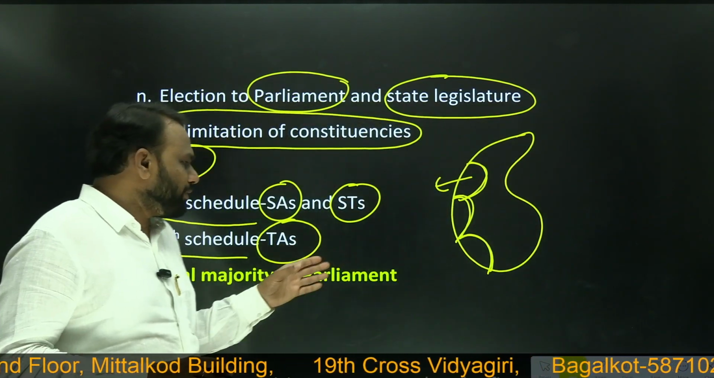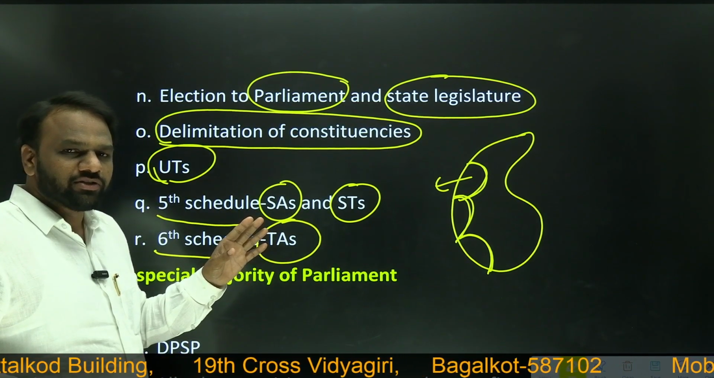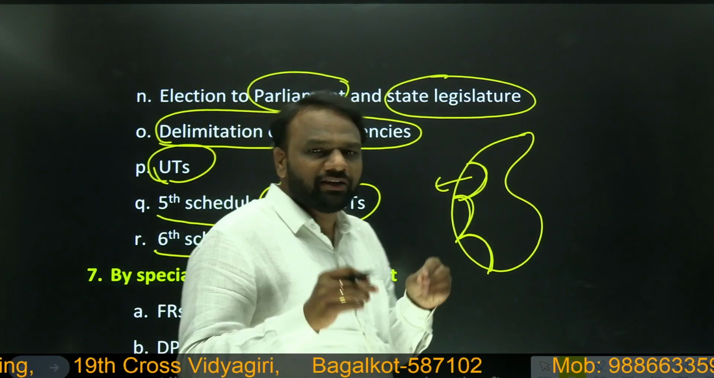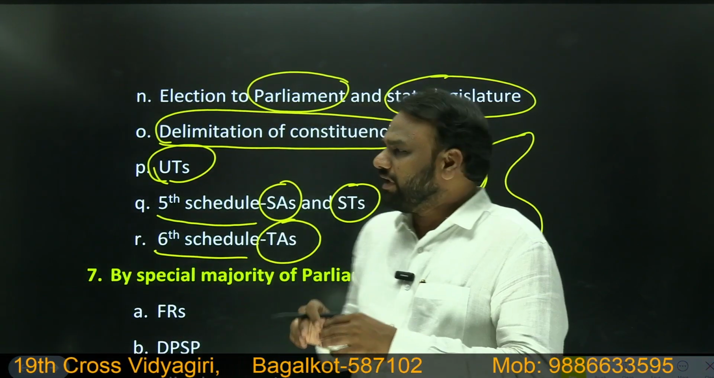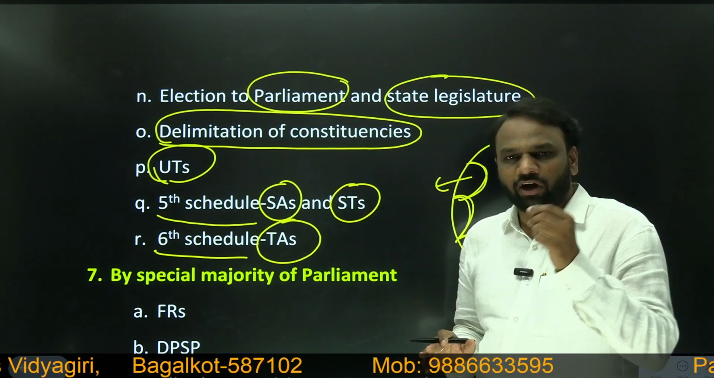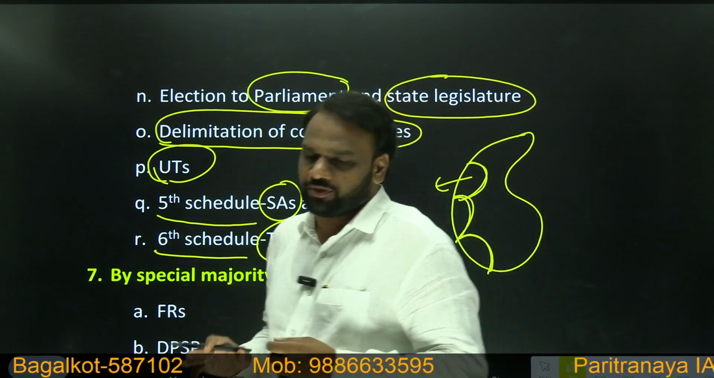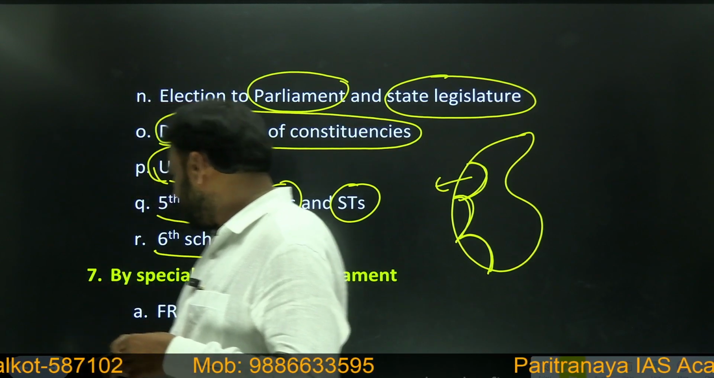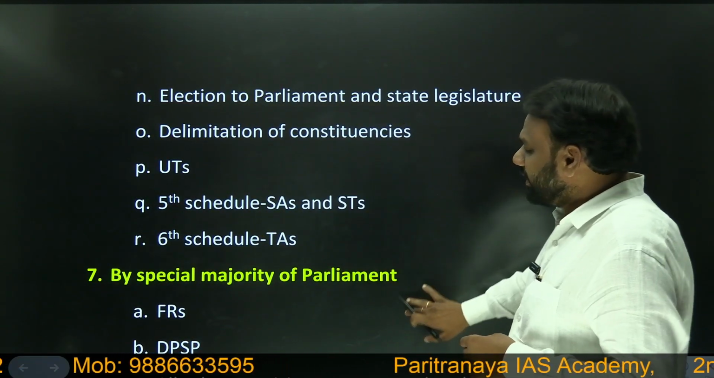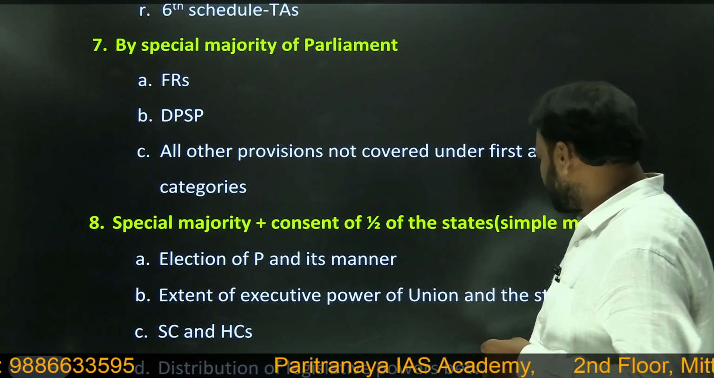So the provisions which we discussed until now, what kind of provisions are these? These are the provisions which do not require special majority, but rather require simple majority. And whenever we amend the Constitution with respect to these provisions, those amendments will not be considered as amendments under Article 368 of the Constitution.